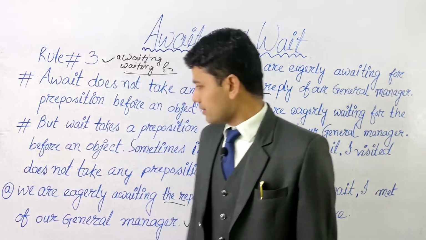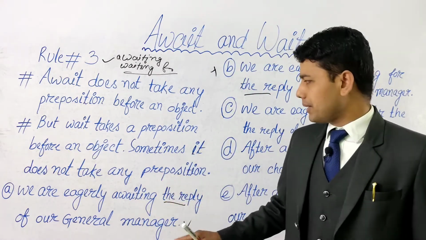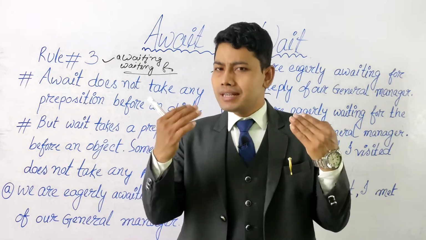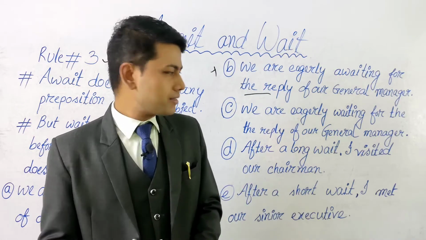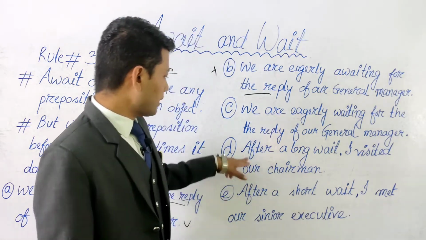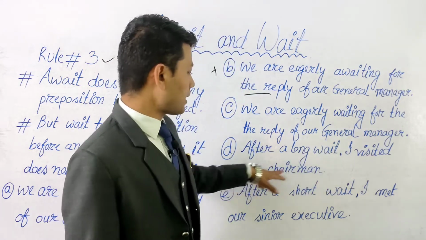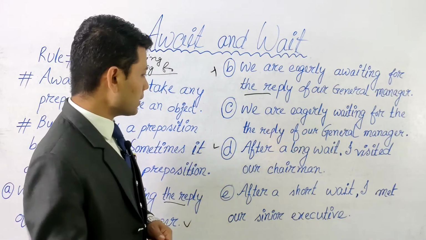There is one more point. Sometimes wait doesn't take any preposition. We rarely get such sentences, but we need to understand. Here, after a long wait, I visited our chairman. The sentence is absolutely correct.